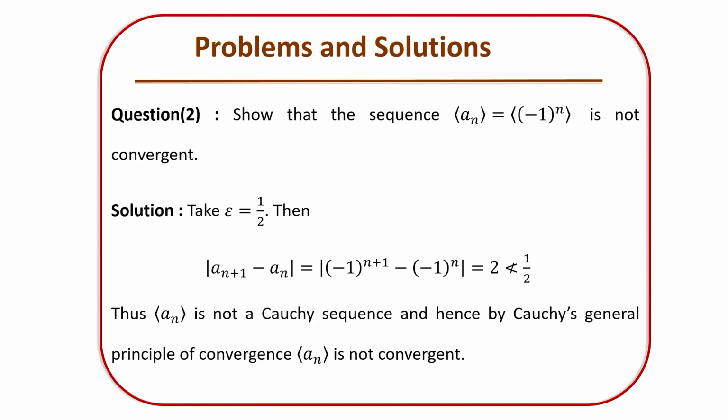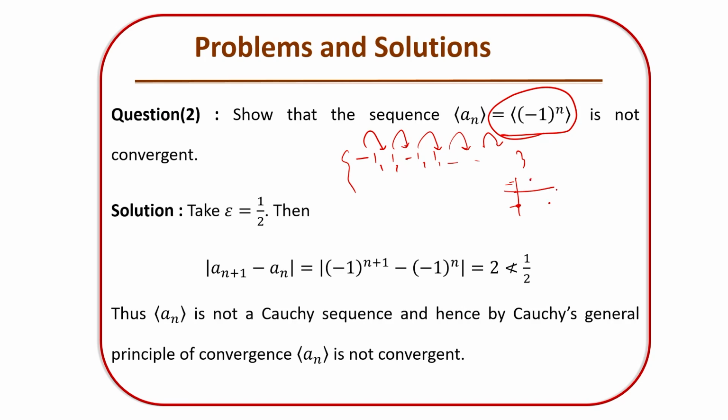Similarly, can we show that a_n equal to (-1)^n is not a convergent sequence? Look at the terms first. This is an alternating sequence, each term alternating: minus 1, 1, minus 1, 1, and repeating, right? So that means it's an oscillatory sequence, and this is an oscillatory type of sequence.